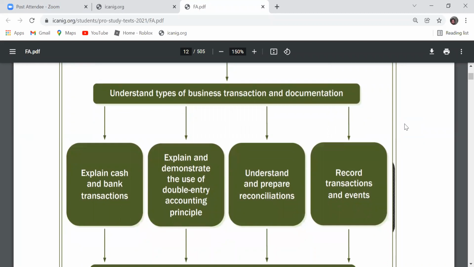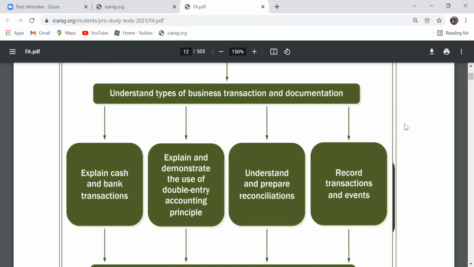Another competence you should develop at the end of this is to explain cash and bank transactions. We'll be looking at the cash book: a single column cash book, the 2 column, and we'll also look at the 3 column cash book as well. Bank transactions as well, and the reconciliation of both the cash and the bank transactions, we will also be doing as well.